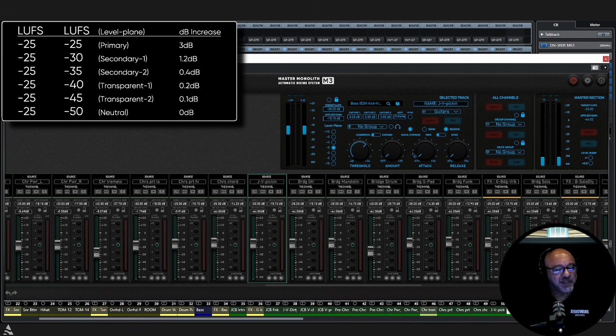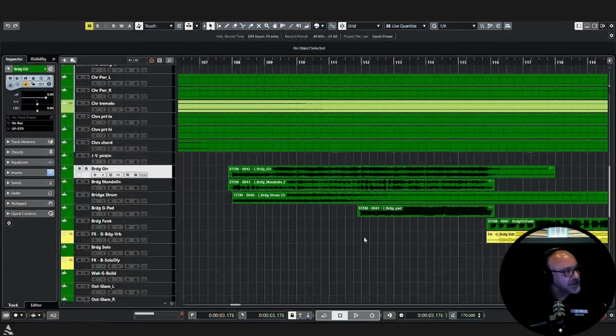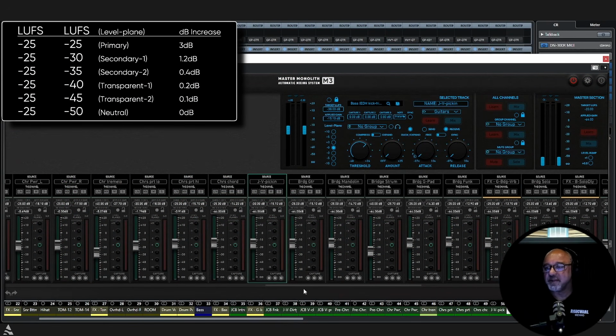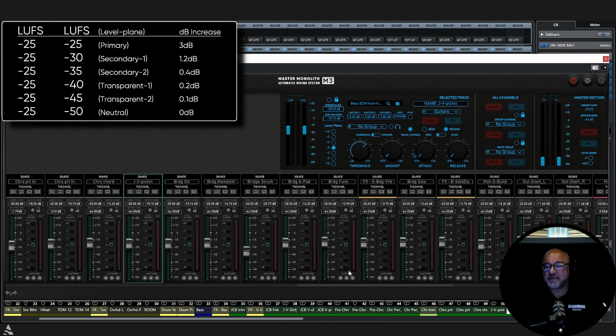So now as we're continuing on, let's go back here. We have our bridge funk, he's by himself, and the bridge solo, they're both going to be primary, and we have effects for them. So we've done our strum, we've dropped our strum back. Oh, the bridge guitar pad. Yeah, we're going to leave him foreground, because if I remember right, he's kind of happening by himself as well. He's a pad thing, but he's sort of on his own.